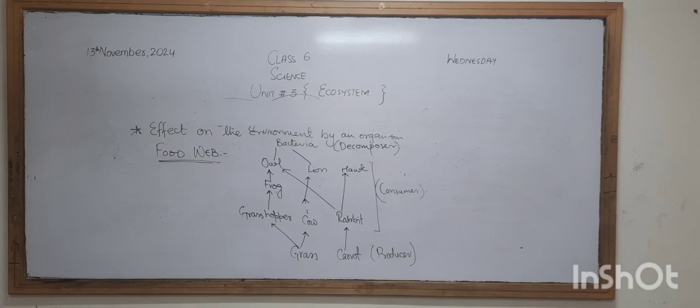We have discussed competition, that living organisms compete among themselves or among different species. If the competition is among the same species, it is called intraspecific competition, and if it is among different species, it is called interspecific competition. Then we discussed the food chain and the food web. A food chain is the energy transferring from the sun to the plants and to the organisms.